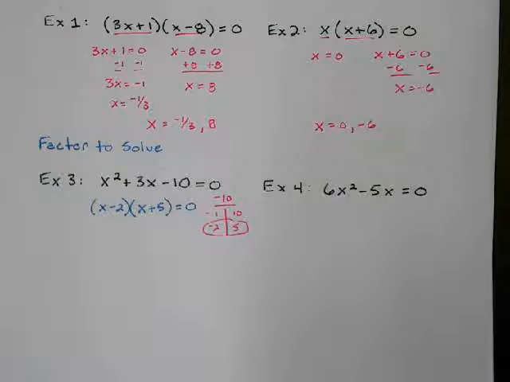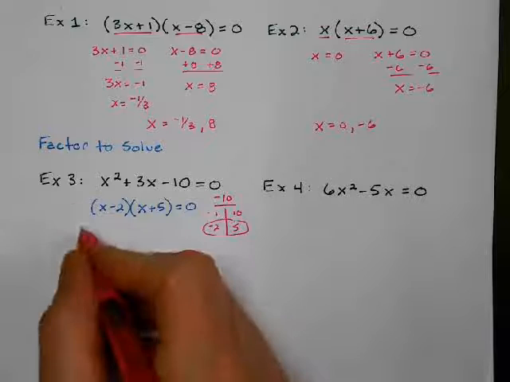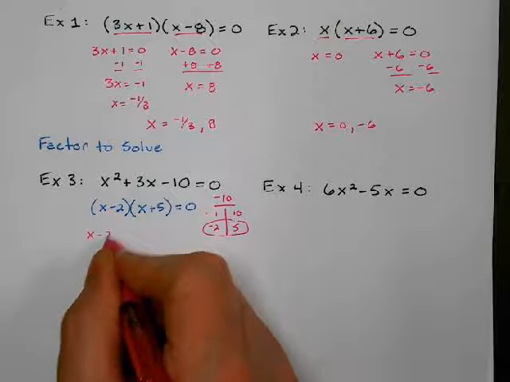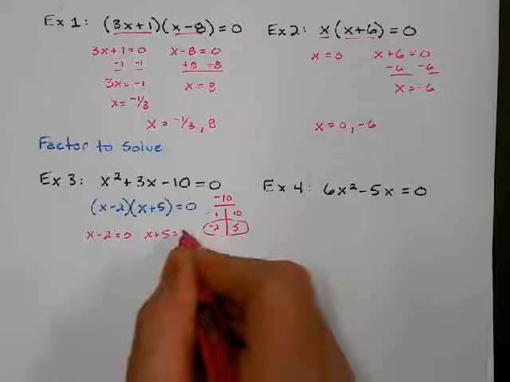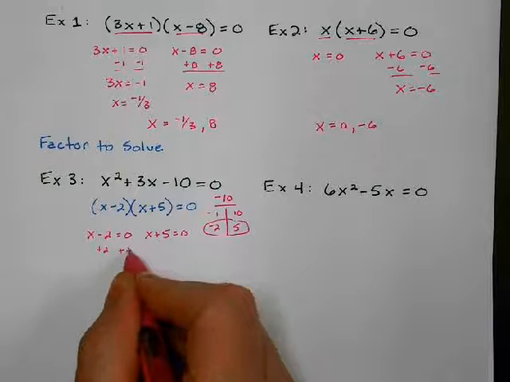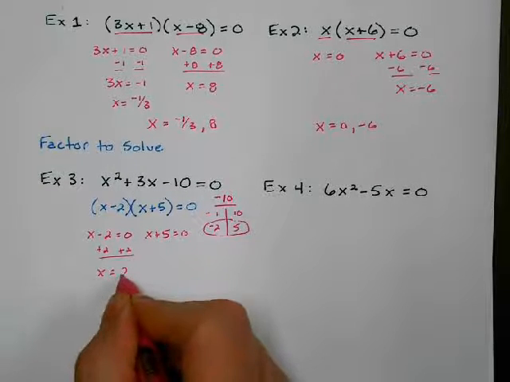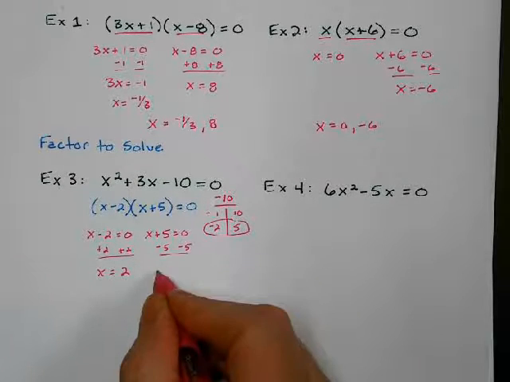And now we're going to use the principle of zero products. X minus 2 could be 0, or x plus 5 could be 0. So let's find our two answers. I'm going to solve these. I would add 2 to both sides. So my x could be 2. I'm going to subtract 5 from both sides. So my x could be negative 5.